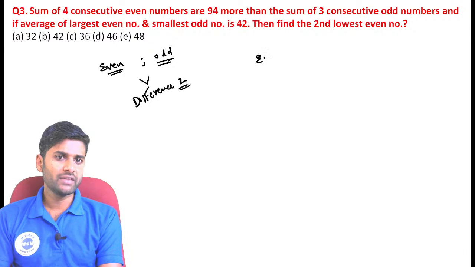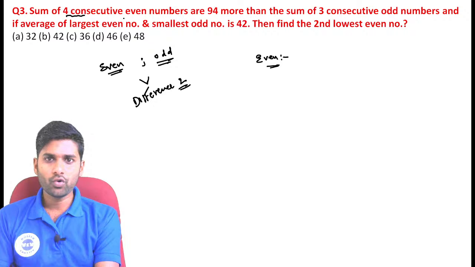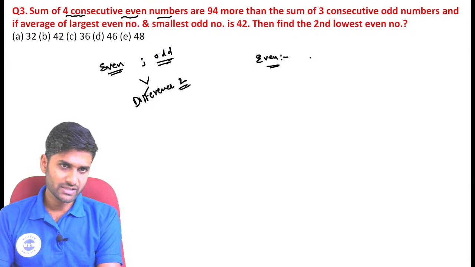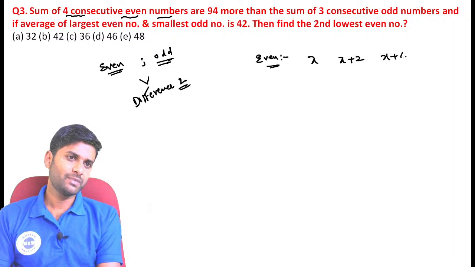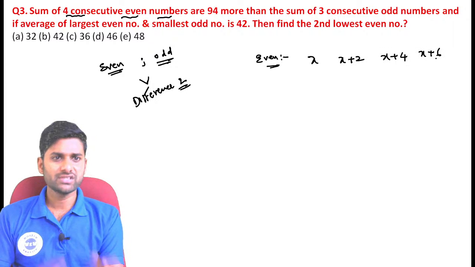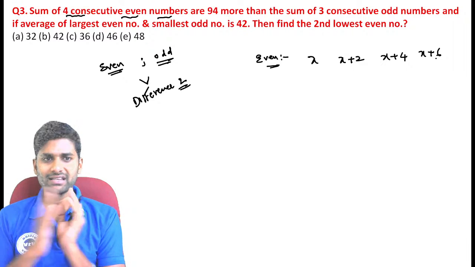Now, I just assume an even number. How many even numbers do we require? 4 consecutive even numbers. Now see, the values are x, x plus 2, x plus 4 and x plus 6. The difference between the numbers is exactly 2.